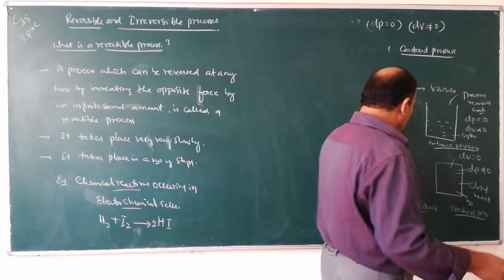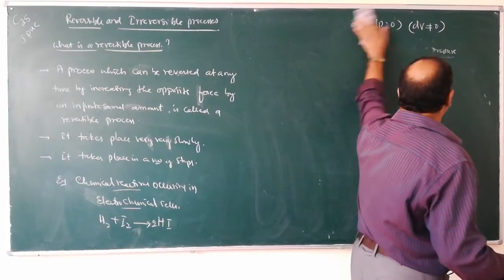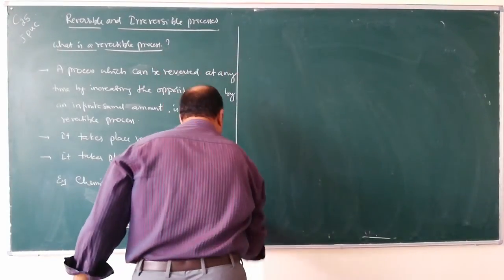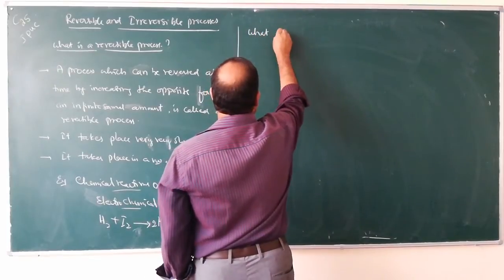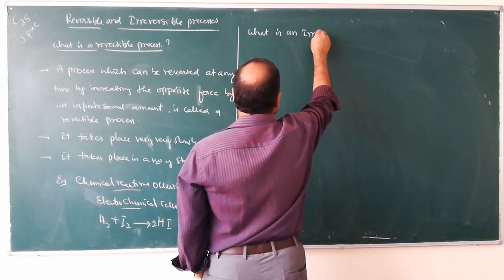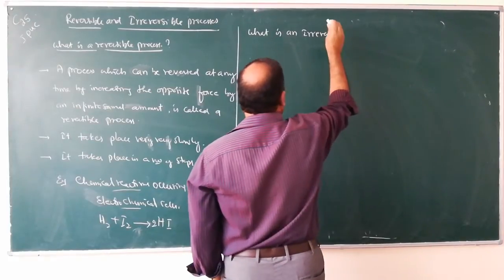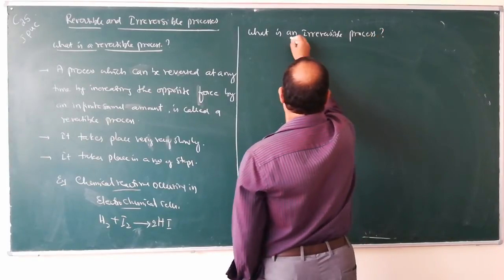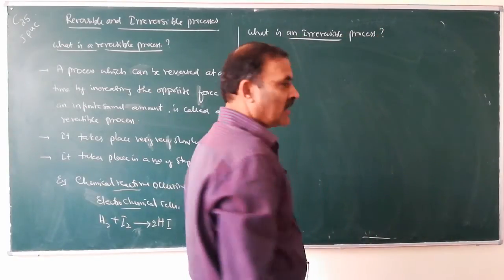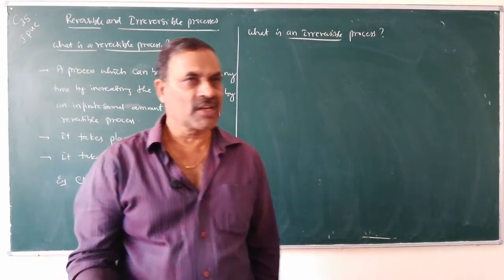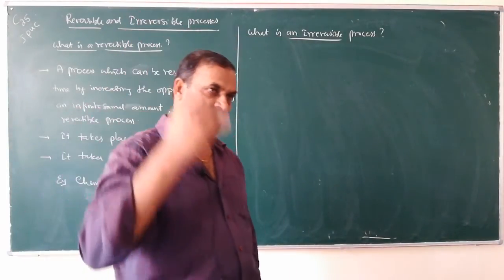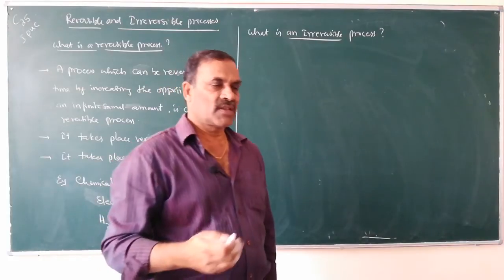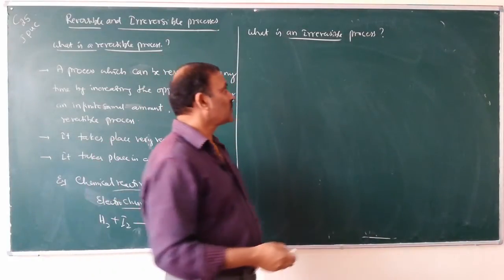Now, what is an irreversible process? A process which cannot be reversed is called an irreversible process. Flow of water from higher level to lower level, flow of heat from a hot object to a colder object, etc.